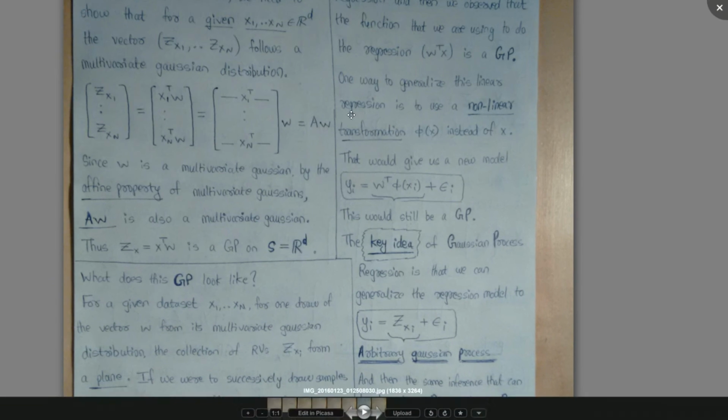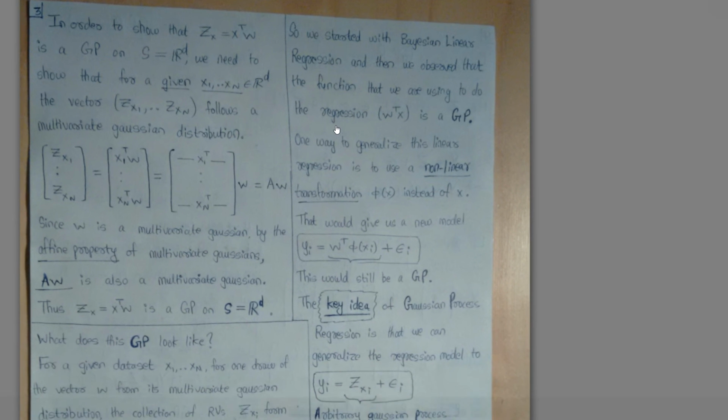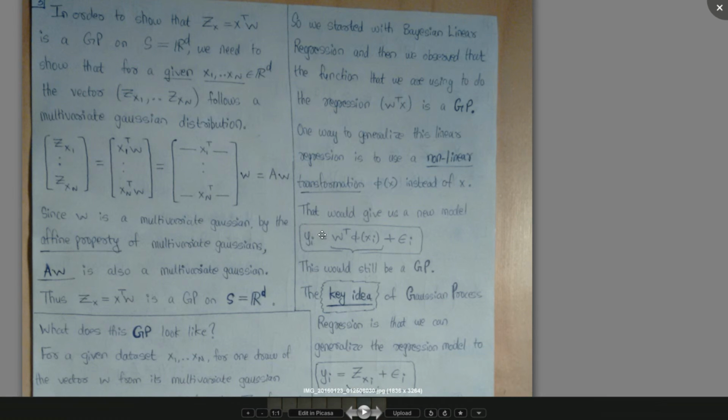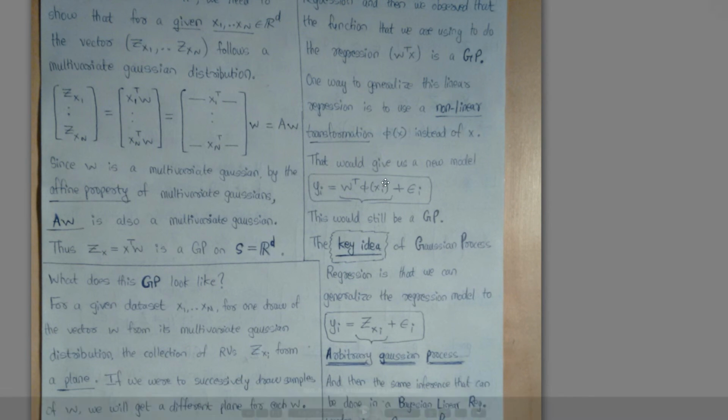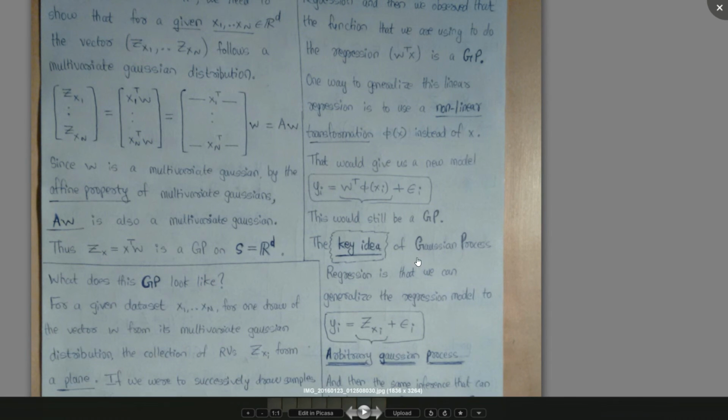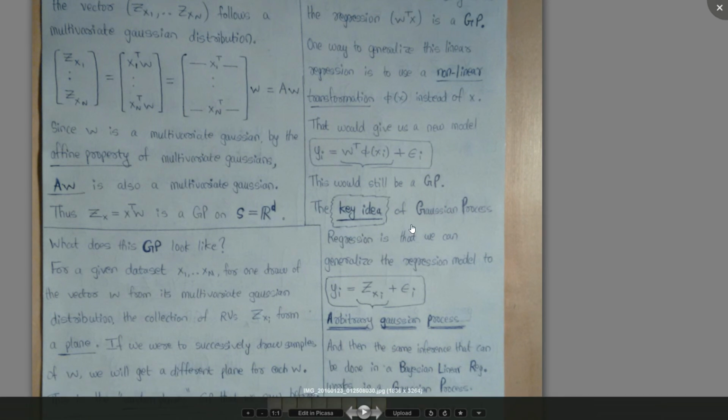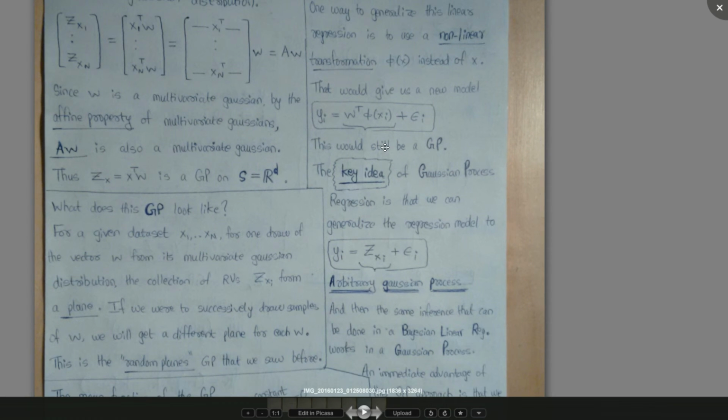And now furthermore what we can say is, we had yi equals W transpose xi plus epsilon i, but we can introduce a nonlinear transformation and say yi equals W transpose phi of xi plus epsilon i. This would still, now z(xi) defined as W transpose phi of xi would still be a Gaussian process, right? So now the key idea of Gaussian processes and Gaussian process regression is that we can generalize the regression model to become yi equals some arbitrary Gaussian process plus epsilon i.